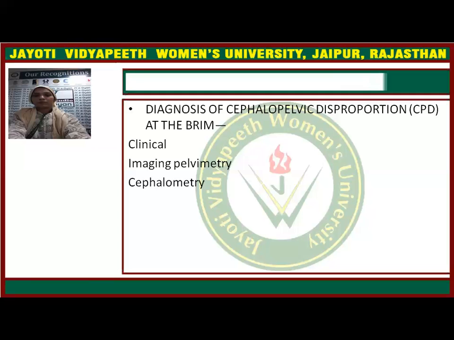The abdomino-vaginal method is also known as the Muller-Munro Kerr method. This is a bimanual method, and this is somewhat superior to the abdominal one. Here the vaginal fingers are placed at the level of the ischial spine to note the descent of the head. The lower bowel is emptied, so an enema has to be given to the patient. Now the thumb is placed above the symphysis pubis, and the two fingers,